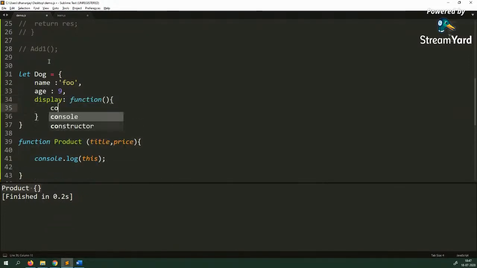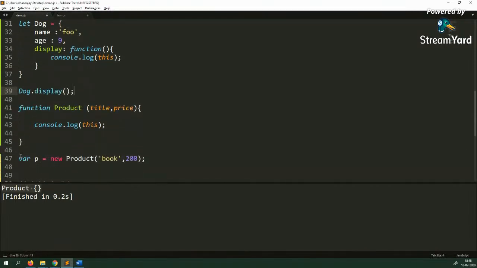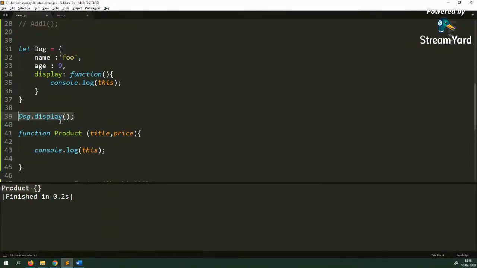All right, and here if you say console.log this, how can you call this display? You can call this display only as dog.display. So when you do this dog.display, in line number 30, you will get this output, the dog, as the value of this inside the display function.